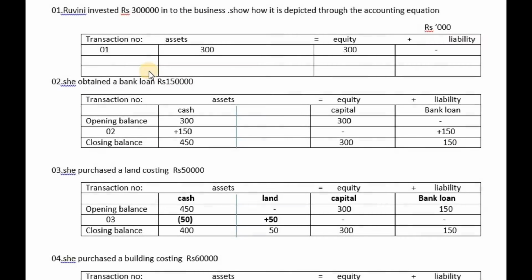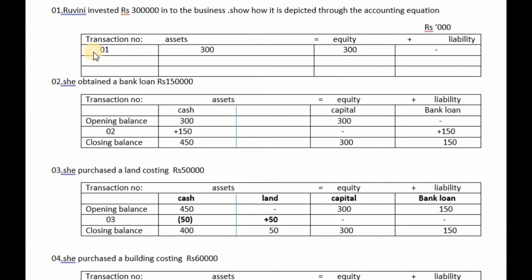Now students, so far we have continued to study the basic things of accounting, so I will once again give you a simple summary of what we did earlier. Here you see the first transaction: Rumini invested rupees 300,000 into the business. Show how it is depicted through the accounting equation. There is no external liability, so total assets should be equal to total equity.